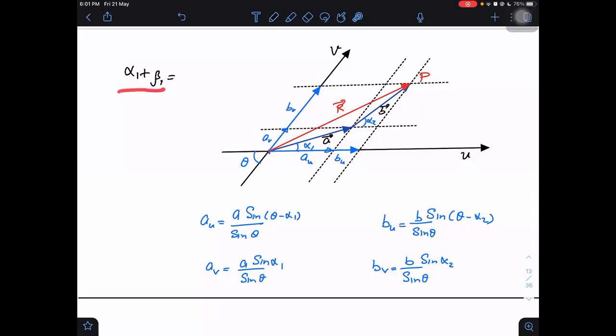So it is alpha 1 plus beta 1, that is equal to theta. So beta 1 can be written as theta minus alpha 1. Similarly, beta 2 will become theta minus alpha 2. Just these, you know what is the angle with the v axis?